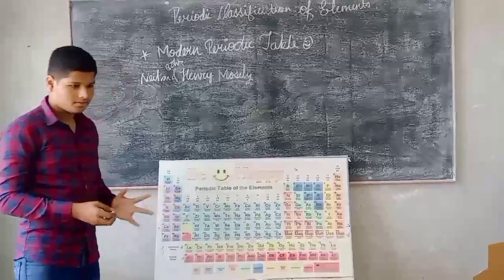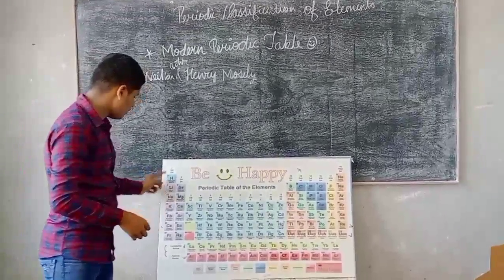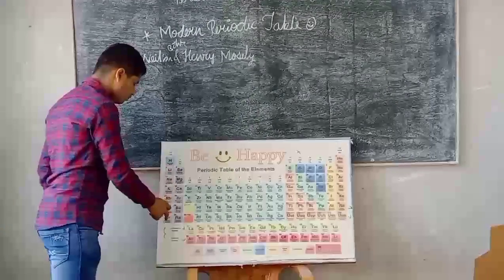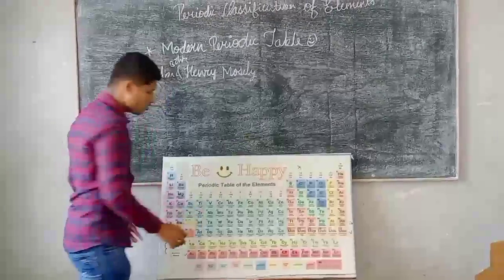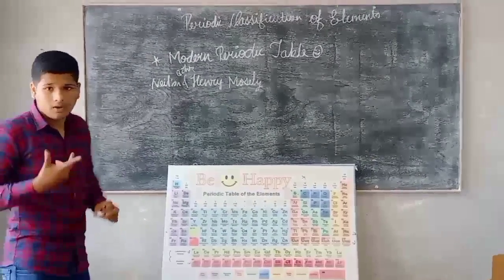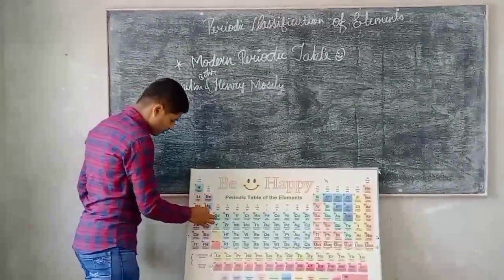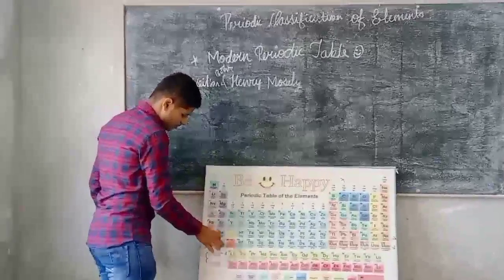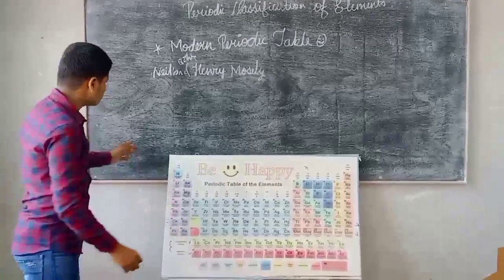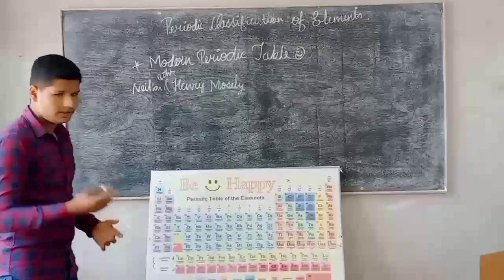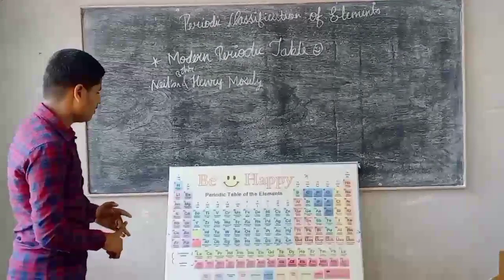So as I said earlier, the elements in one group and in one period show the same chemical properties. But how is it? Let's see. Hydrogen, lithium, sodium, potassium, rubidium, cesium, and francium: this is the first group. So we will take the first trend of the modern periodic table.